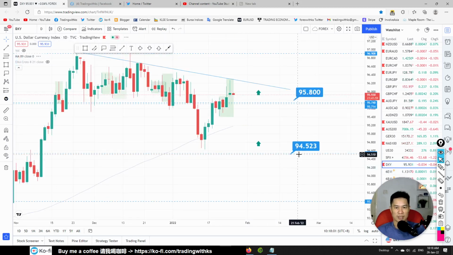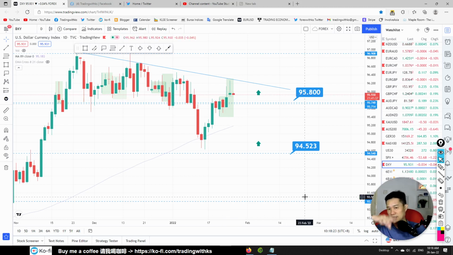US dollar also, we got a pin bar over here, so there's a possible change of direction. It means the stronger currency at the end of last week could turn weak after tonight, when the FOMC policy comes out, and a weak currency can turn around and become a strong currency. That's why FOMC can change everything.